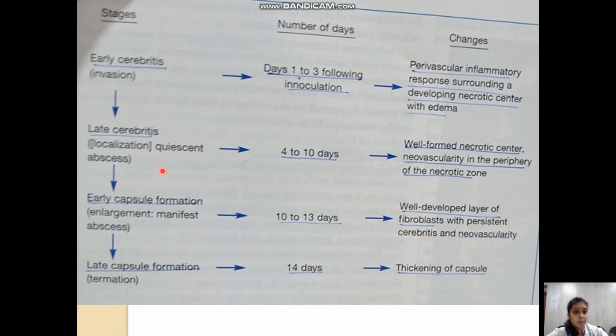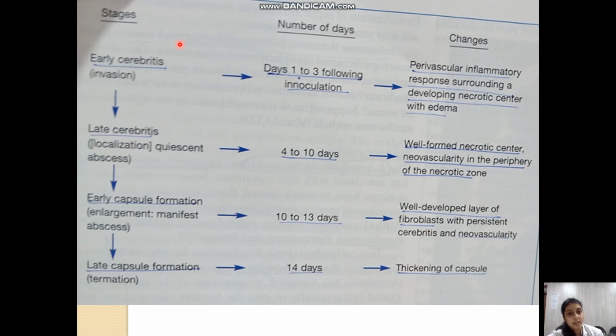These are the stages of the brain abscess. First is the stage of invasion, that is early cerebritis, when the organisms are starting to invade the brain parenchyma. It takes 1 to 3 days following the inoculation of the organisms in the brain parenchyma. The changes occurring during this stage are a perivascular inflammatory response surrounding a necrotic center. In the center, the organisms and inflammatory debris are collecting, and surrounding it there is a perivascular active inflammatory zone.